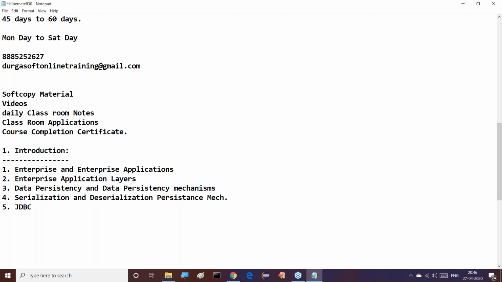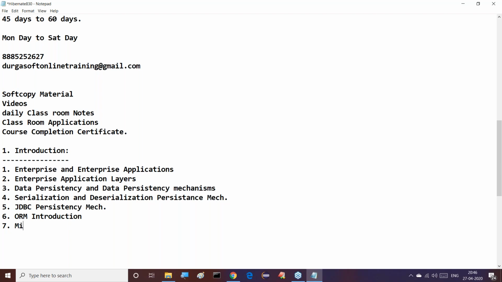Fifth one, JDBC mechanism, JDBC persistency mechanism. After completion of this JDBC persistency mechanism, ORM introduction. What exactly is the meaning of ORM? Then what is the need of this ORM? This ORM introduction we are going to have. Next one, the seventh one, is which one here?